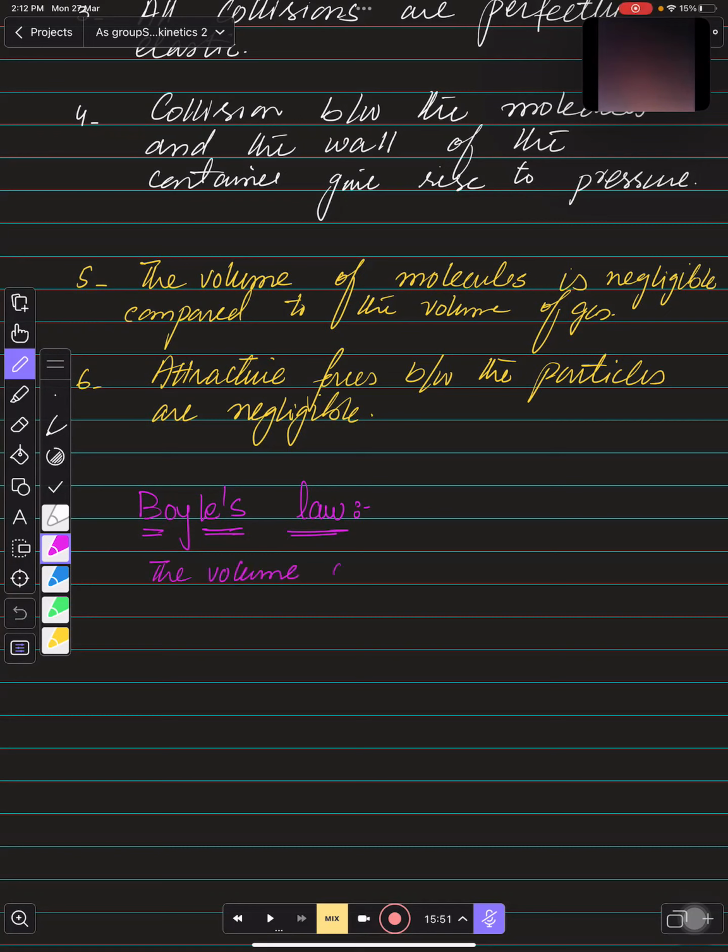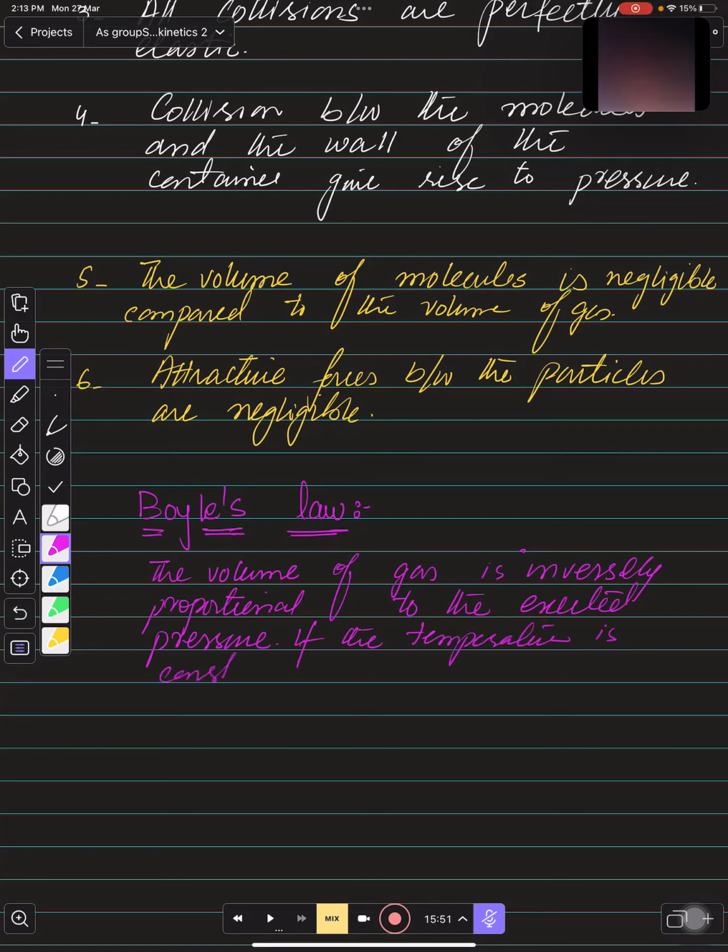The volume of a gas is inversely proportional to the exerted pressure. जो आप प्रेशर लगा रहे हैं उससे वॉल्यूम ऑफ गैस क्या होगा बच्चों? इनवर्सली प्रोपोर्शनल होगा if the temperature is constant. But you need to keep remember temperature should be constant for this. All right, bacho.